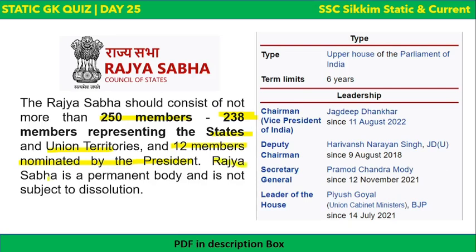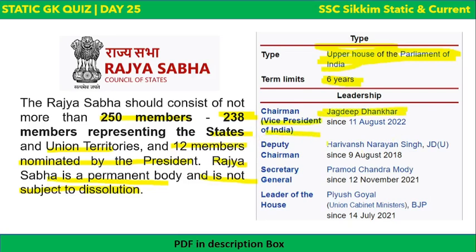Rajya Sabha is a permanent body and is not subject to dissolution. So remember it. The term of Rajya Sabha members is 6 years. And Rajya Sabha is the upper house of the Parliament of India. I think you all know this, right? The chairman of Rajya Sabha currently is Jagdeep Dhankhar. Why? Because he is the vice president, and the vice president is the chairman of Rajya Sabha.